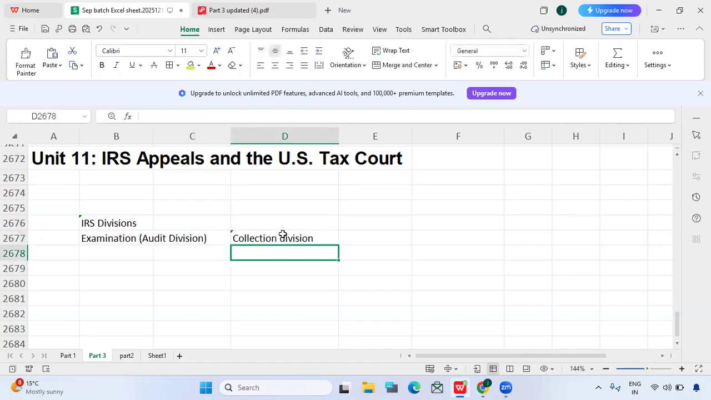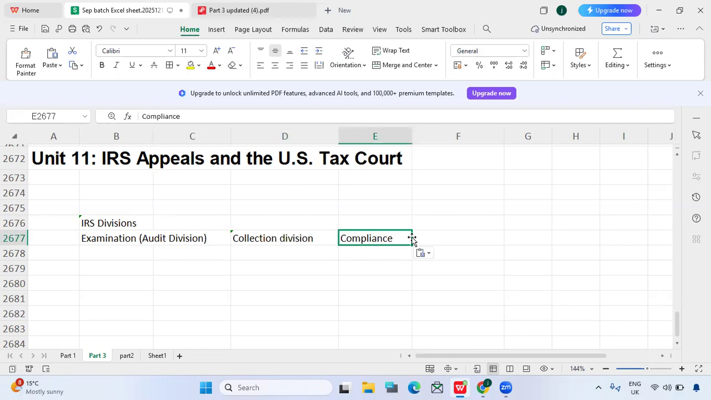Once the tax bill is determined, the taxpayer needs to pay the bill, right? If the taxpayer is not paying the tax bill, then this division will collect the money from the taxpayer. So this is one division, and another division we have is the compliance division. The compliance division will ensure the taxpayer follows the tax laws.